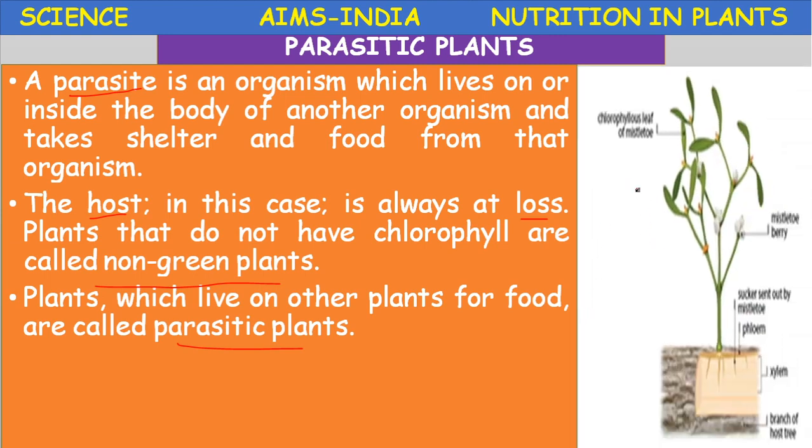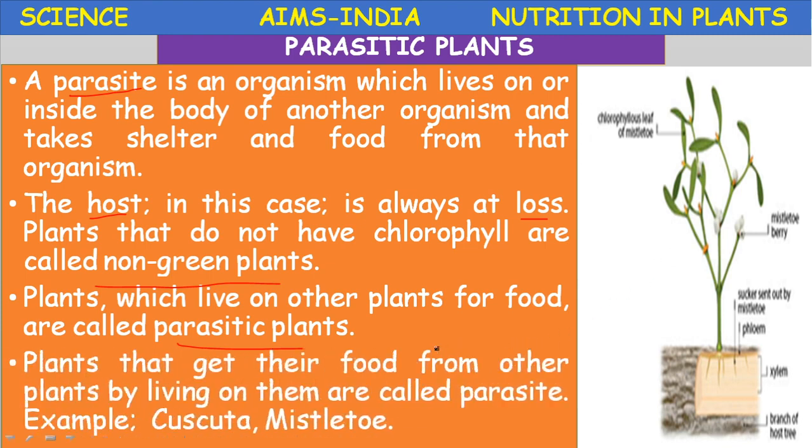So here one example is given. That is amarbel or Cuscuta. There are different names for these plants, common name and scientific name. The plants that get their food from other plants by living on them are called parasites.